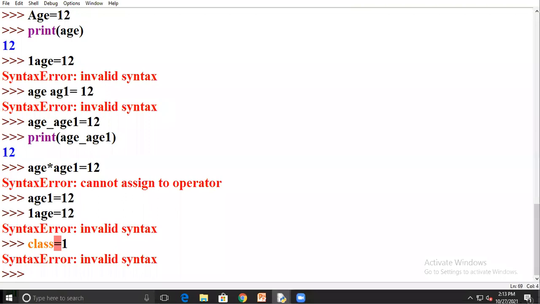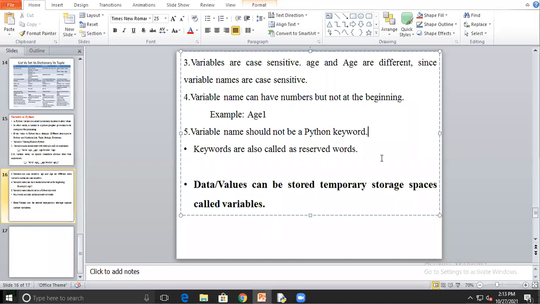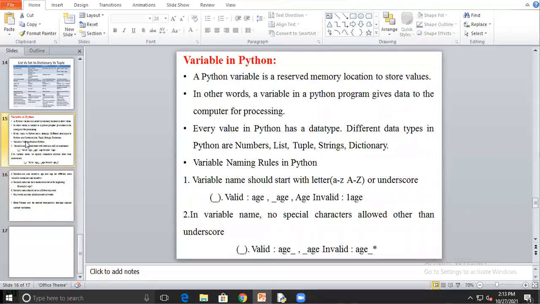Why will it not be allowed? Because class is one of the keywords. Suppose I write def, the definition, is equal to 1. It will not be allowed because these two are keywords in Python. Keywords are also called reserved words, so if we write a Python keyword as a variable, it cannot be accepted.